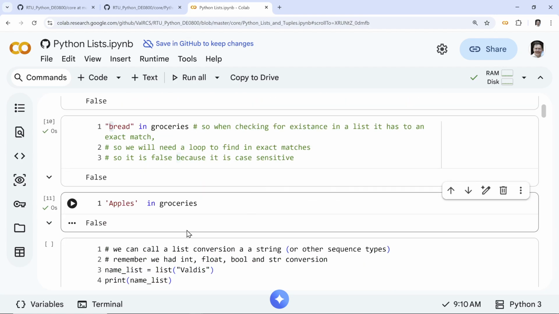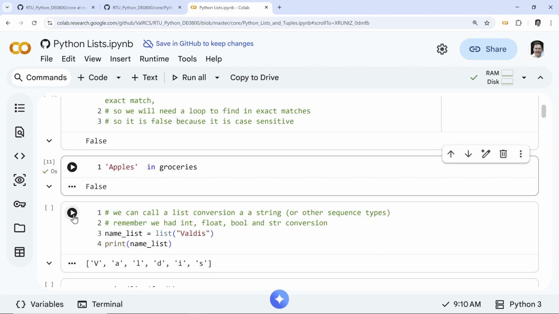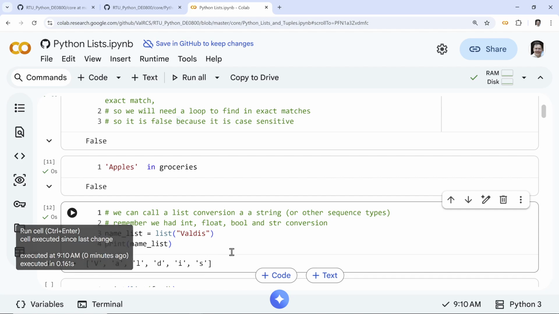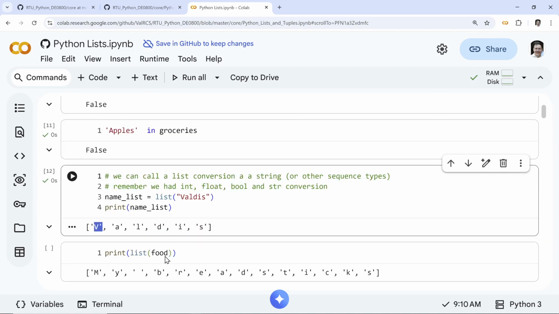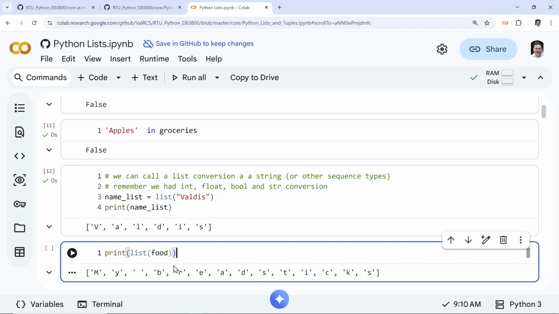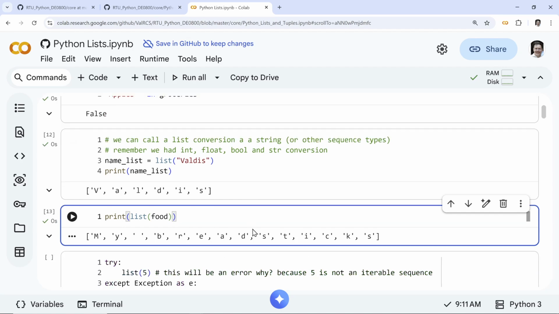So yeah, we can do some things here. We can make a list out of strings. Well, what do you think is going to happen? Well, it's going to make us just a list of individual characters, right? So these are basically six tiny strings and they are in a list. So I could do this with my breadsticks, right? I could convert them directly, convert on the fly.